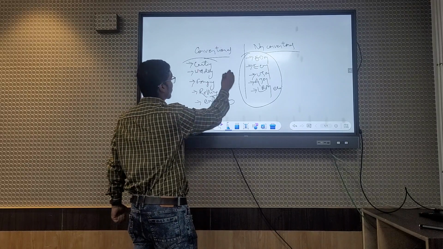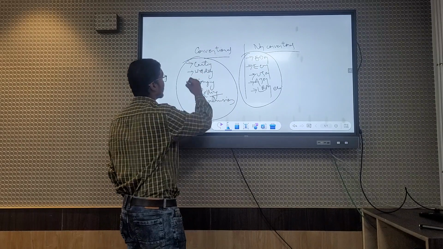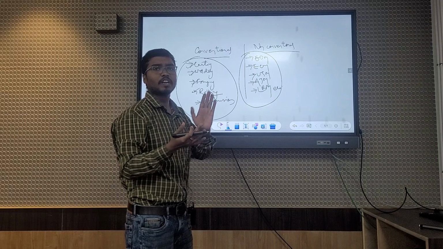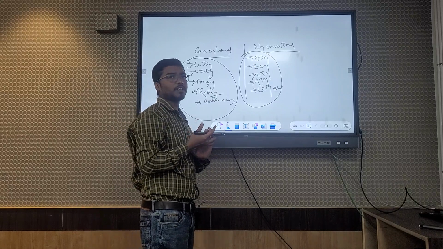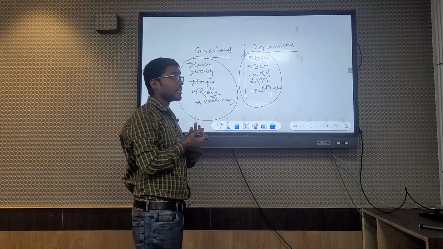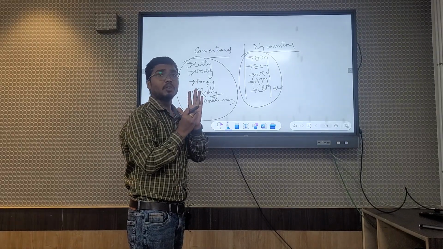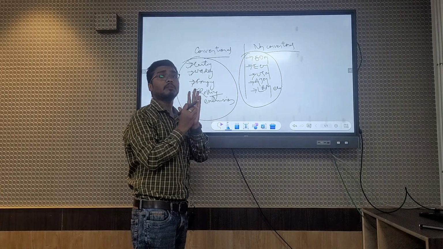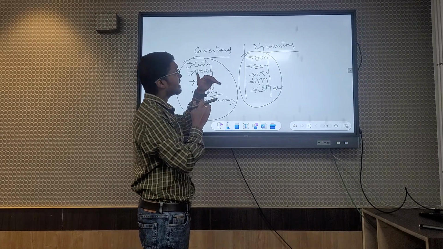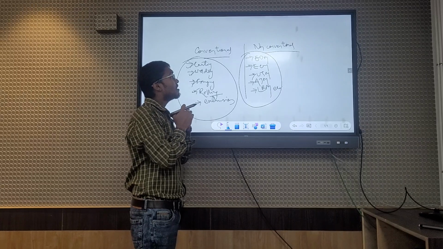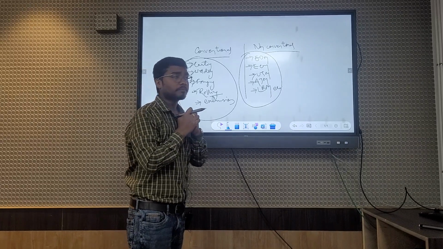But in conventional processes, in casting, welding, forging, rolling, extrusion, or in your lathe machine, shaper machine, or drilling machine, the tool and the workpiece must have direct contact. Without this, we cannot do the machining process. But as I already said, in non-conventional, there is no direct contact between the workpiece and the tool.